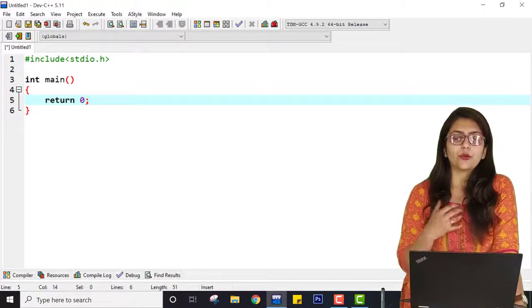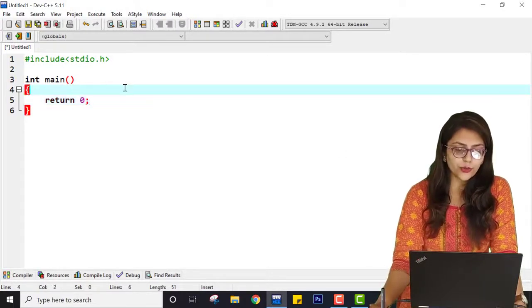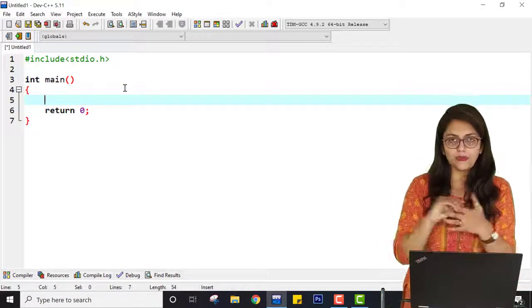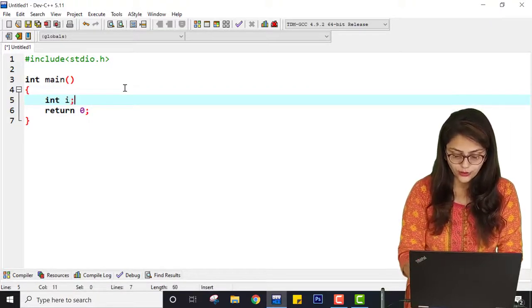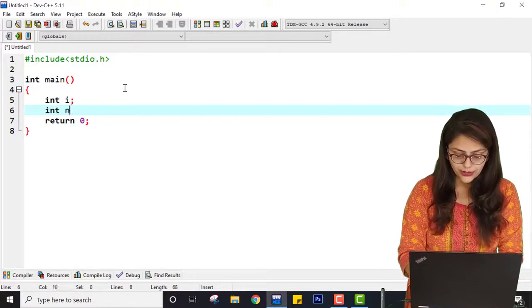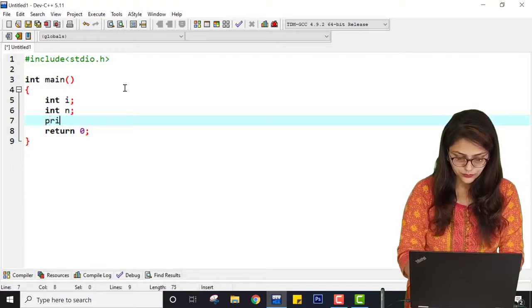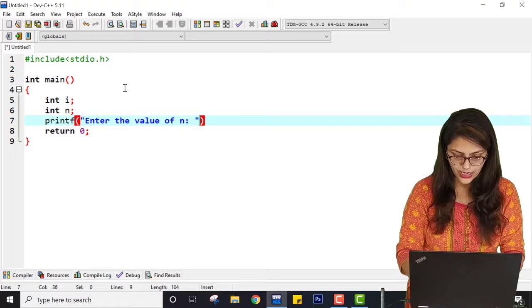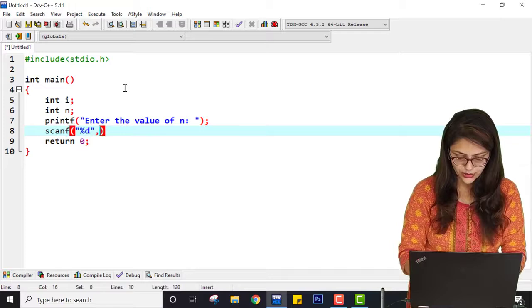In this practical I am going to find the factorial of a given number. So what is the usual program to find the factorial? I am going from scratch to the recursion so that it will be easy for you to understand. If I want to find the factorial, I take one iterative variable i, then one variable n, and then I ask the user with printf, enter the value of n, and here scanf, then %d, and here &n.